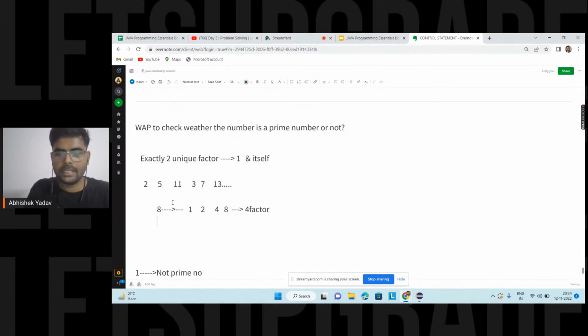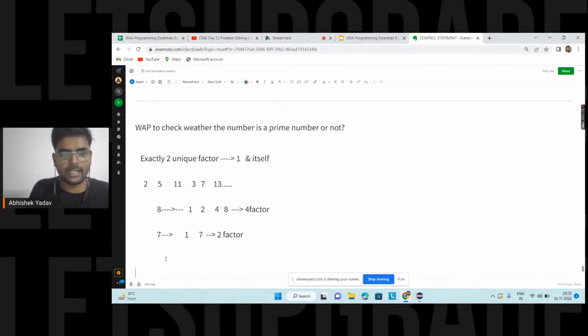Similarly, if I say, hey, please write in the chat how many factors 7 has. How many factors does 7 have, guys? Okay, let's see. Leon, what are you not able to get? We are discussing prime numbers, and we are saying that a number having exactly two unique factors is called a prime number, and these factors can be one and itself, right? So on that basis, we are first checking how to calculate the number of factors. Here they are writing in the chat, and it is clear that 7 has two unique factors, that is 1 and 7. So here two unique factors, so that means 7 is a prime number.